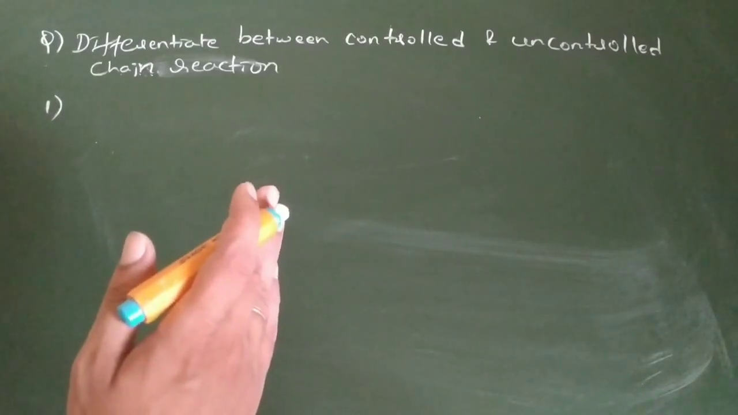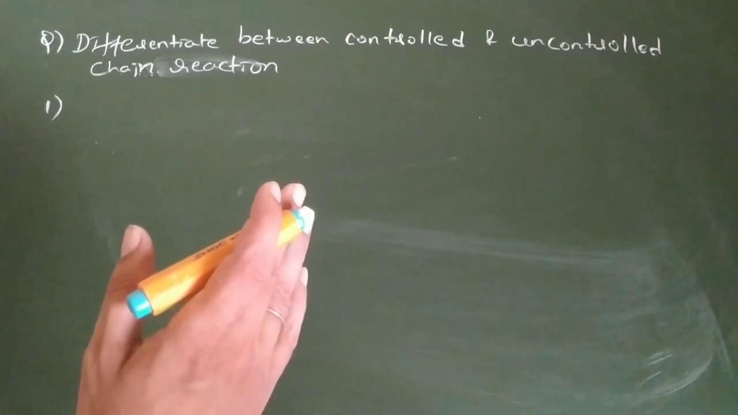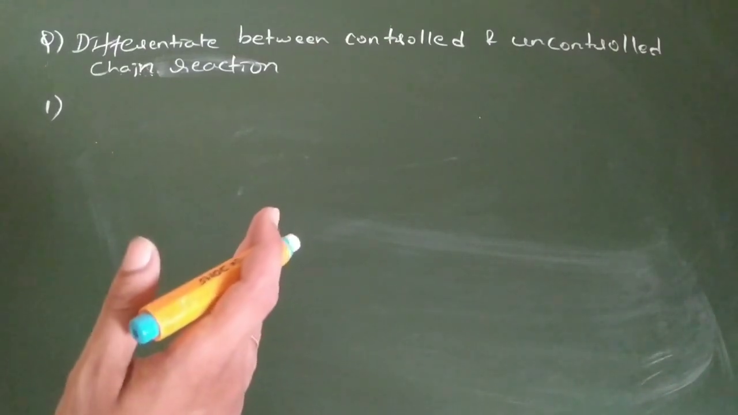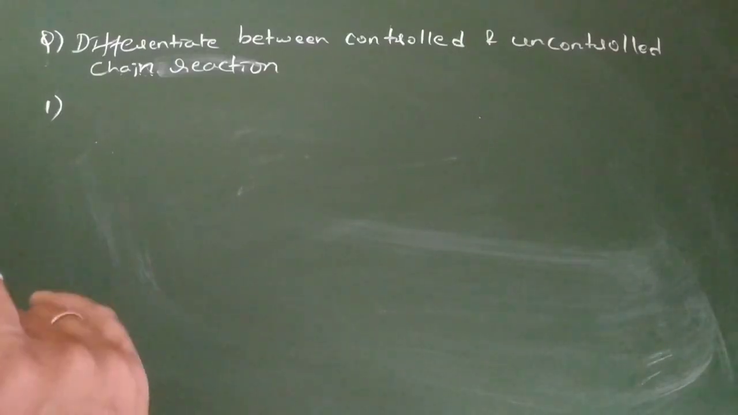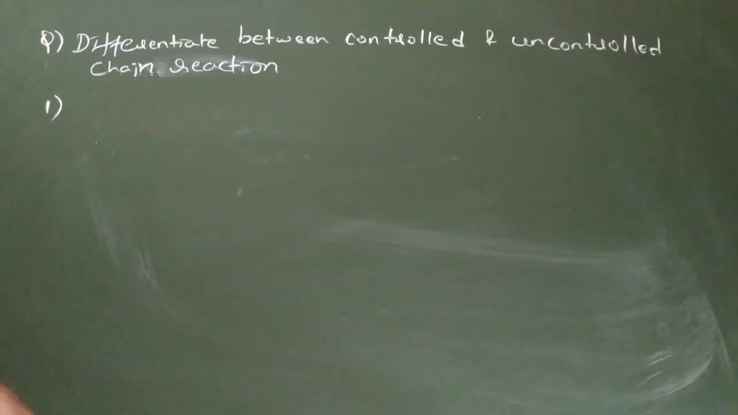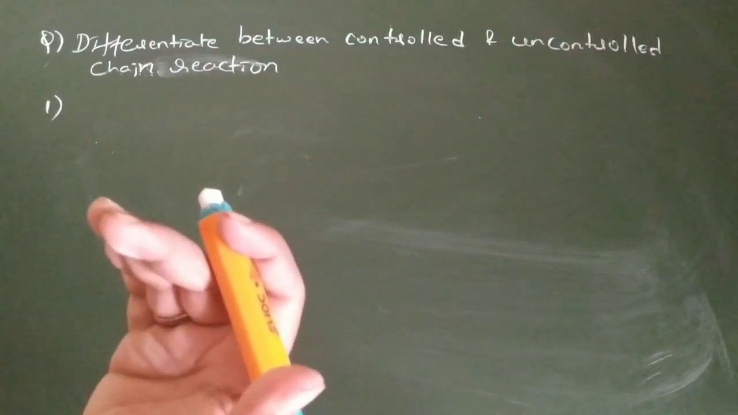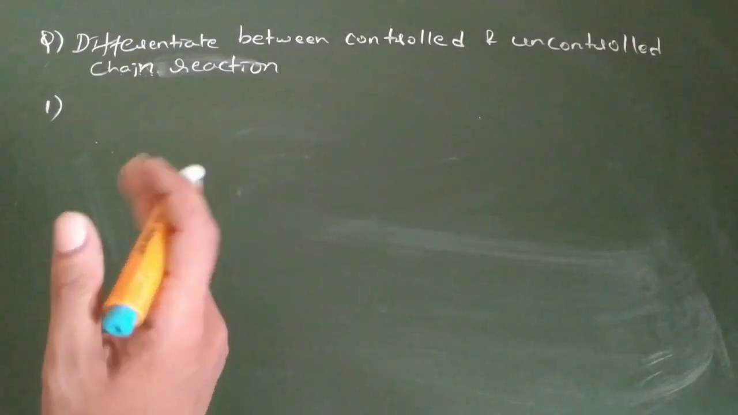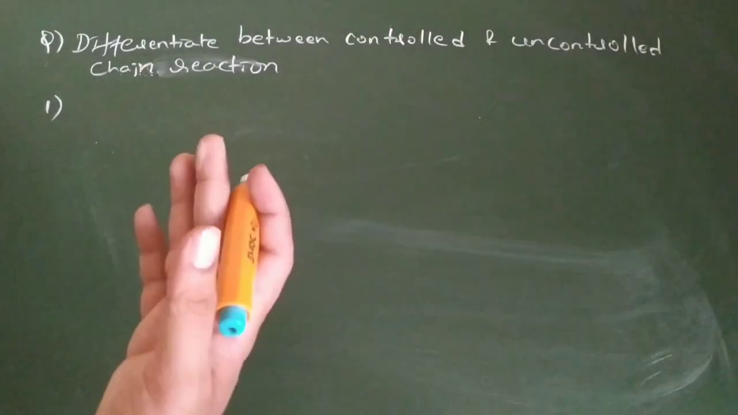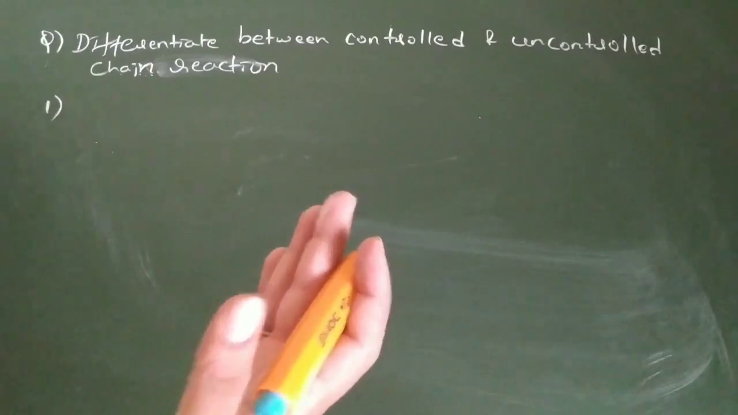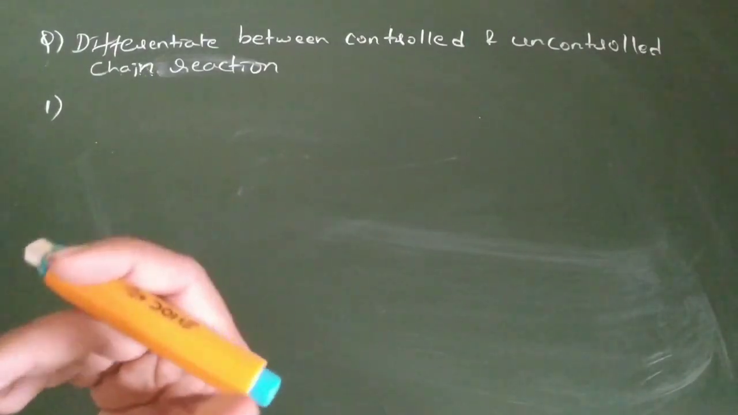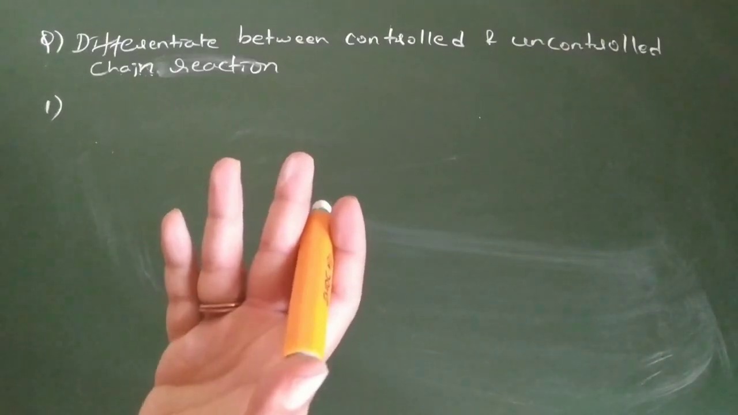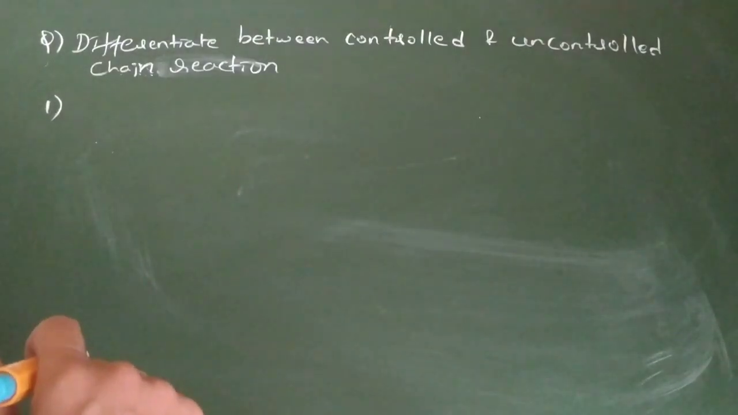What is controlled? Controlled chain reaction means if you can control that chain reaction. A nuclear chain reaction is going to produce a tremendous amount of energy. If you can control that amount of energy released, then I can say that is a controlled one. If I cannot control that reaction, we call it an uncontrolled chain reaction.